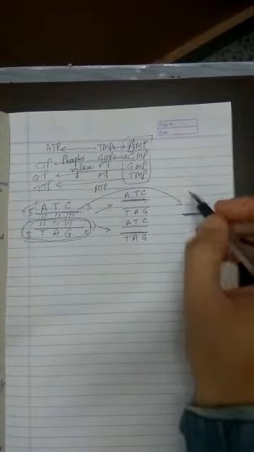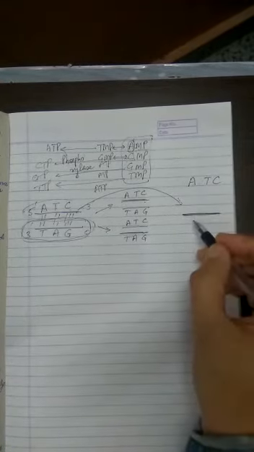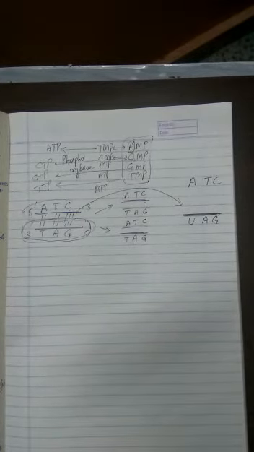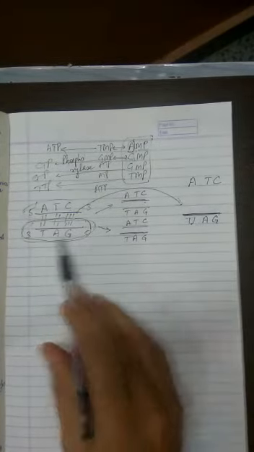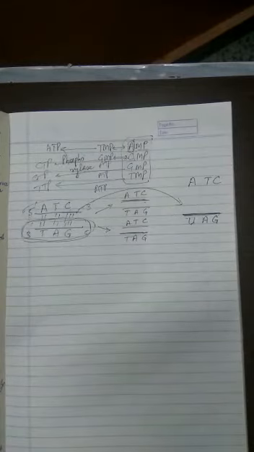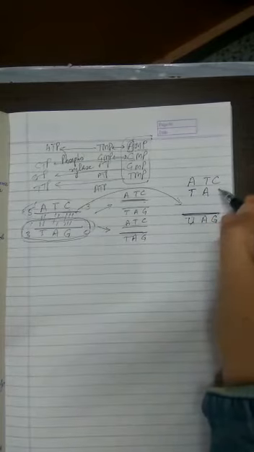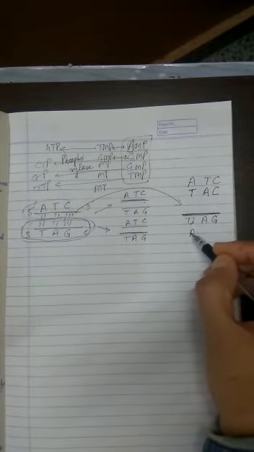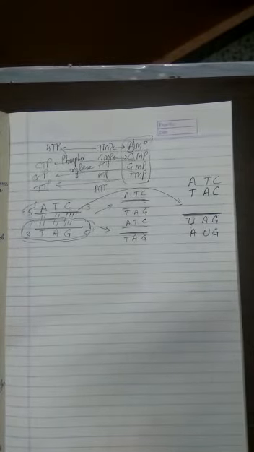And imagine for a second, if the DNA says ATC, then the RNA will say UAG. I hope this point is clear to you. Why do we mention U here? Because thymine is absent in the case of RNA. And let's take another example. If the information on the one strand is TAC, then the information on the other strand is going to be AUG. I hope this is clear to you.